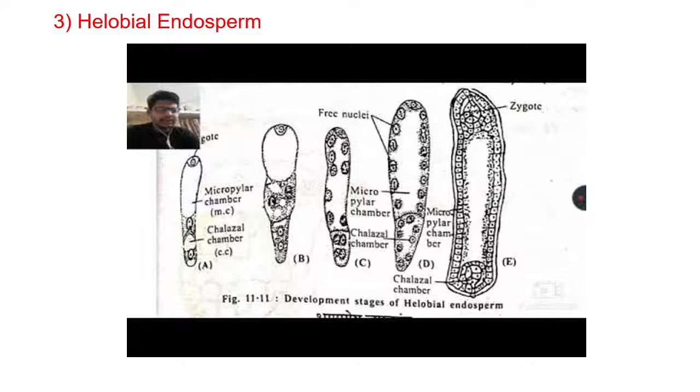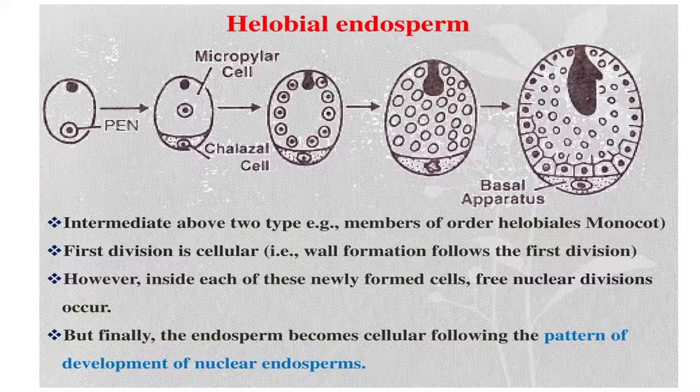In this way, in this topic, we have seen nuclear, cellular, and halobial endosperm. Now, these are some diagrams of halobial endosperm. The chalazal cells become degenerate, and only the macropylar cells develop the halobial type of endosperm.